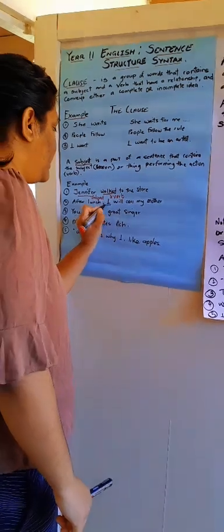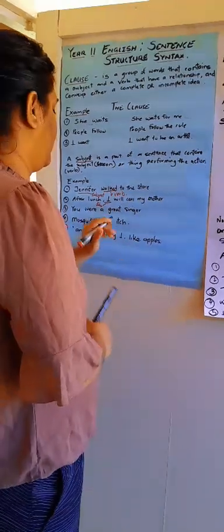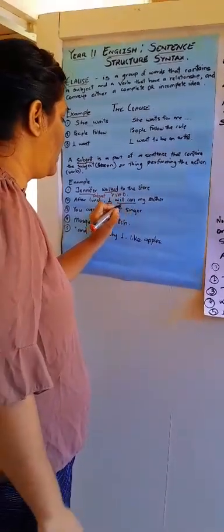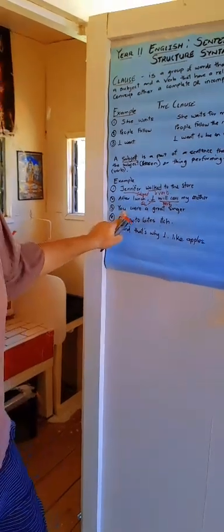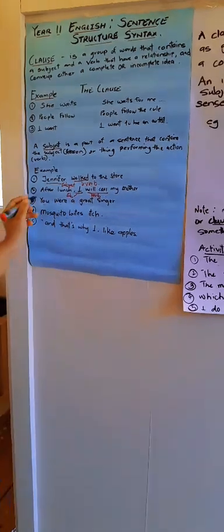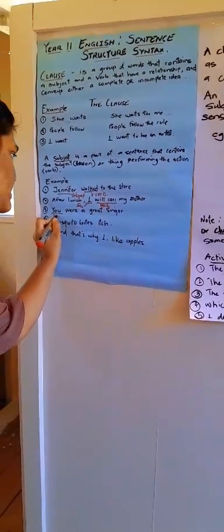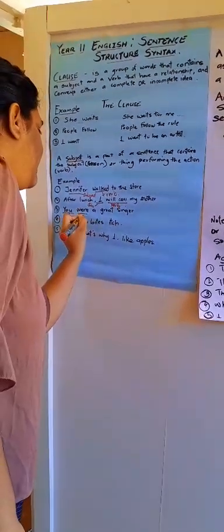I here is the subject. Will call is the verb. You were a great singer. You is the subject. Were is a verb.